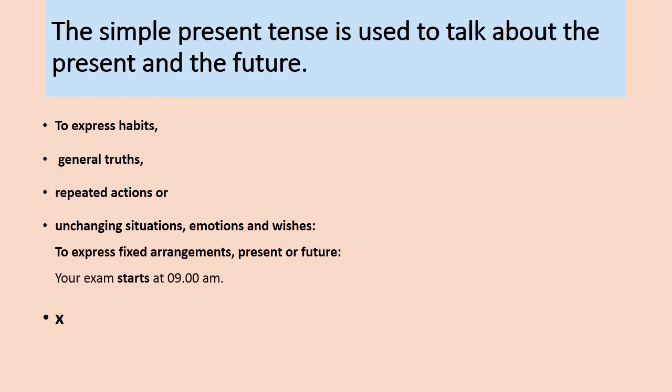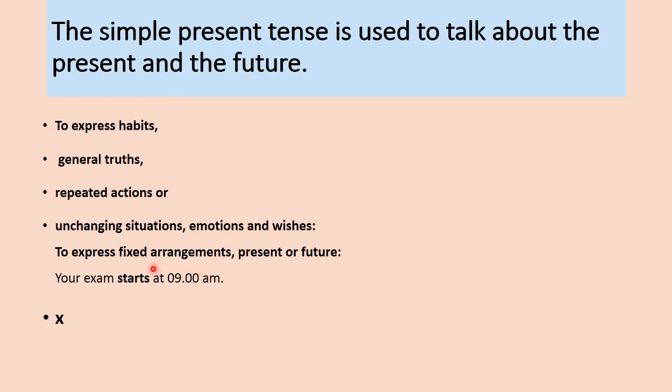Now let's discuss how we can use this present indefinite tense in different situations to express habits. It is also used to describe general truths, repeated actions or unchanging situations, emotions, and wishes, and to express fixed arrangements, present or future.